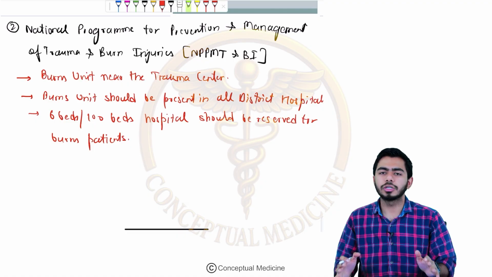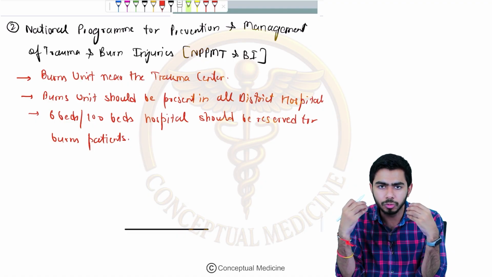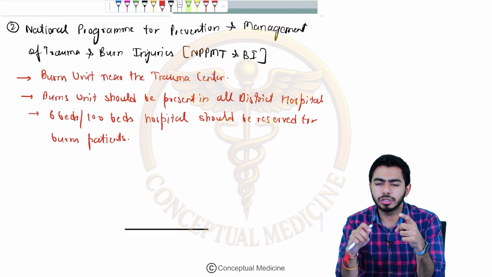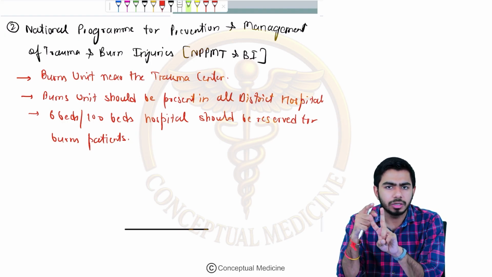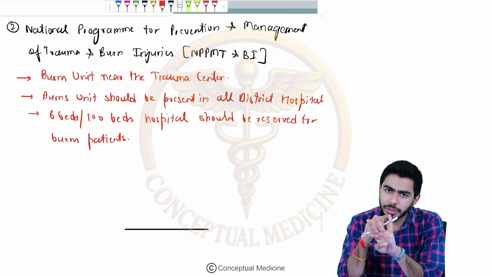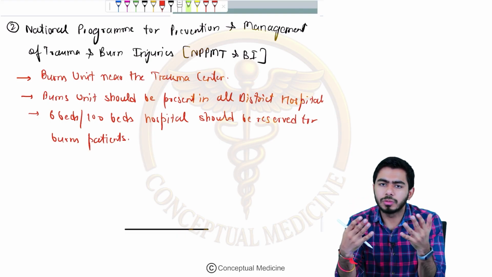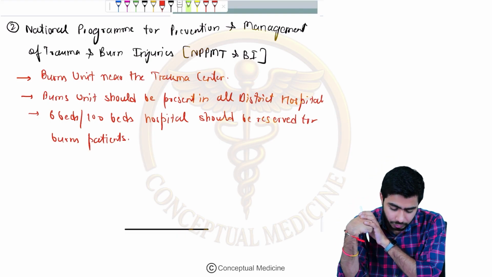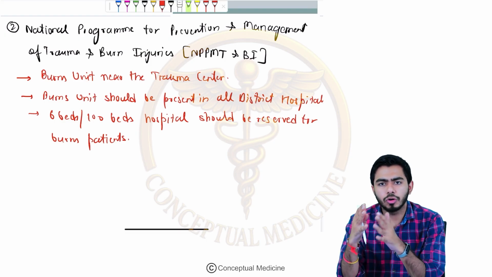So in this particular session, guys, we have talked about non-communicable disease and the measures which can be used for its prevention. The main ones we have targeted in this session were coronary artery disease events, cardiovascular events, obesity and hypertension. We have talked about rheumatic heart disease, which is an infectious non-communicable disease, and some programs. We have also talked about cancer and some programs related to non-communicable disease.